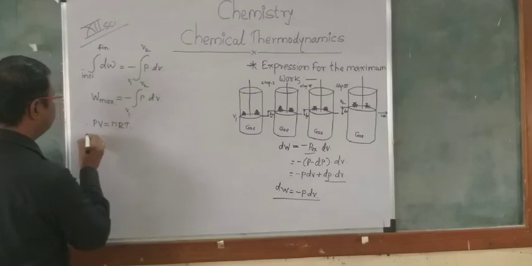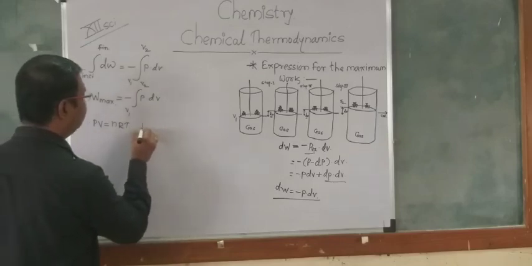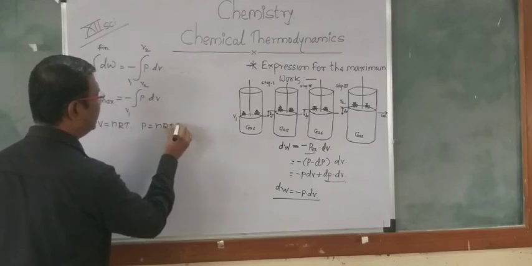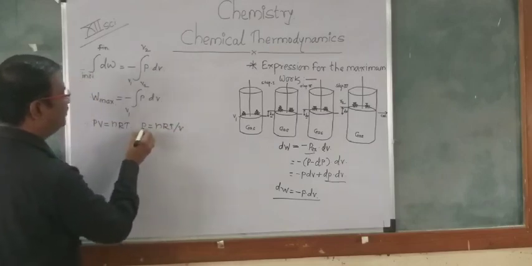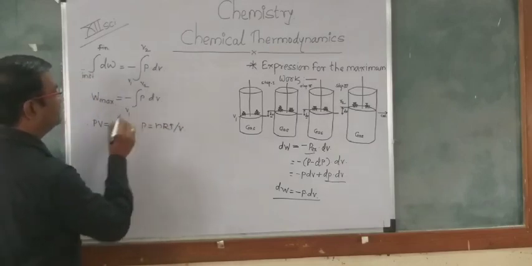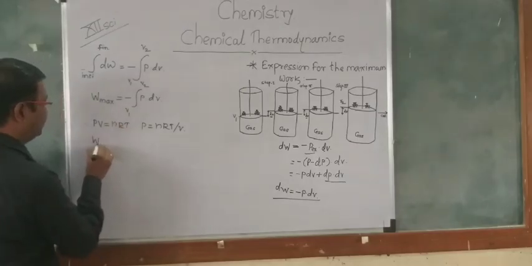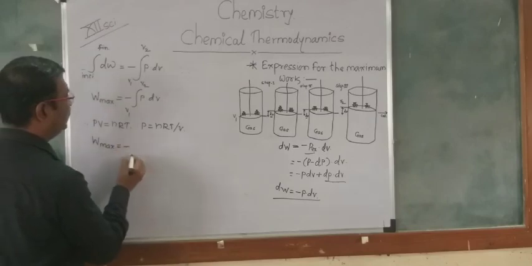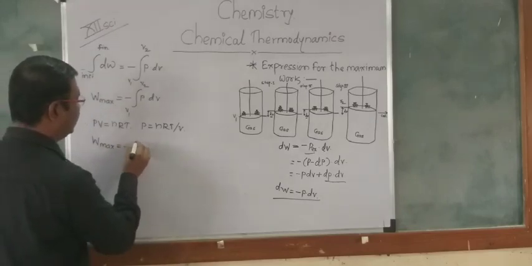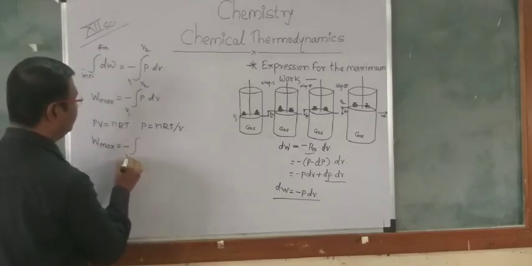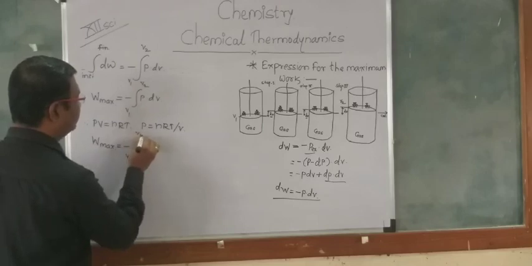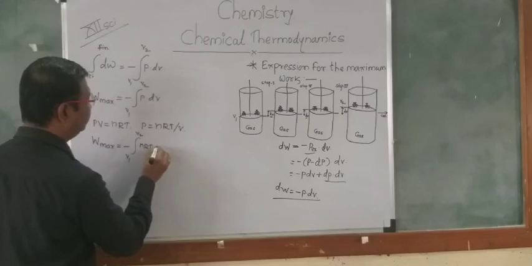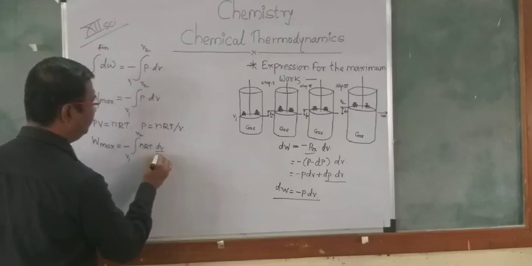When we rearrange this, P is equal to nRT by V. Including this value in the equation, we can write W maximum is equal to minus the integration from V1 to V2 of nRT into dV by V.